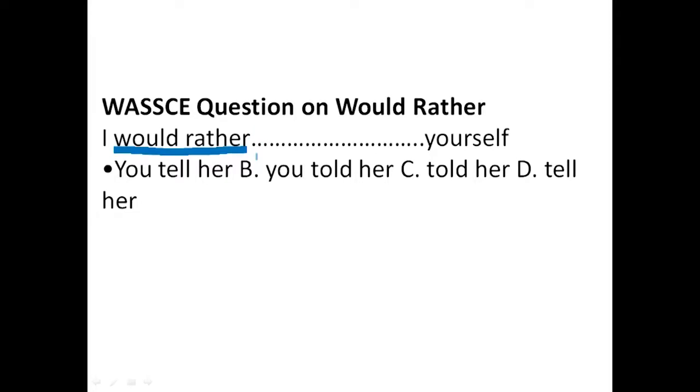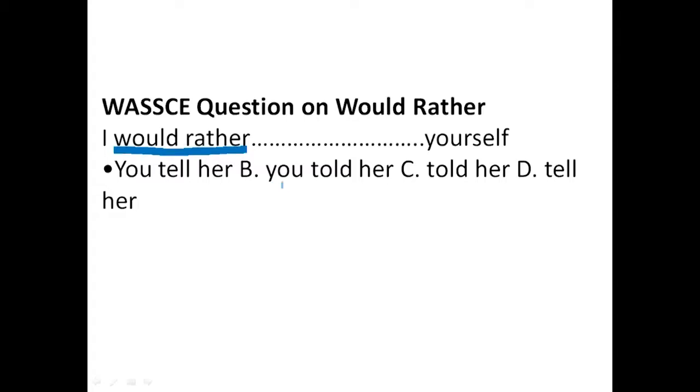So that's the reality. Let's have a past question on would rather, and let's put our understanding into context. I would rather dash yourself. The expression is would rather. It is either we have a pronoun after would rather, and the verb coming after it is supposed to be in past tense, or we have a base form verb with no ing, no s, no past tense, no to after it. So here, I would rather you tell her yourself is wrong, because after you we require past tense, so A is wrong.